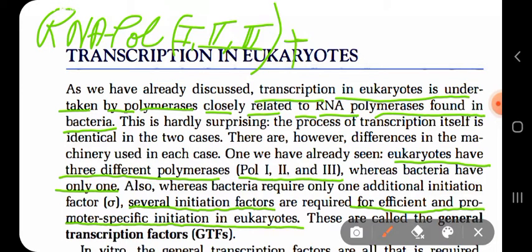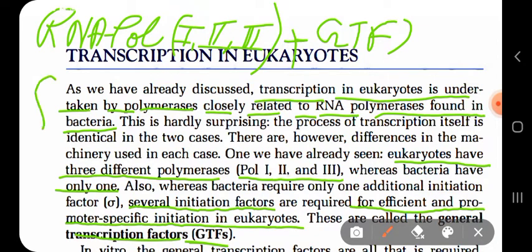With that, they also need some initiation factors which are made up of proteins, known as general transcription factors, or GTF, for the initiation process in eukaryotes.